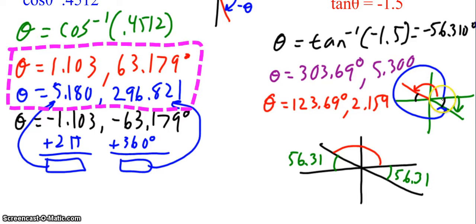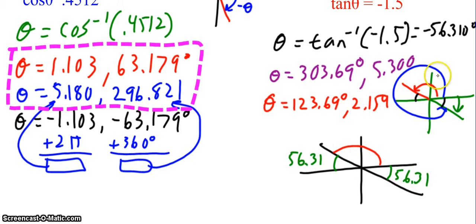Well, what do I know about these two locations? Look at this black angle here and this little black angle here. Those are vertical angles. Remember vertical angles from geometry? What do we know about vertical angles? We know vertical angles are congruent. So if this has a measure of, I know it's a negative angle technically, but still the value of it is 56.31 degrees.